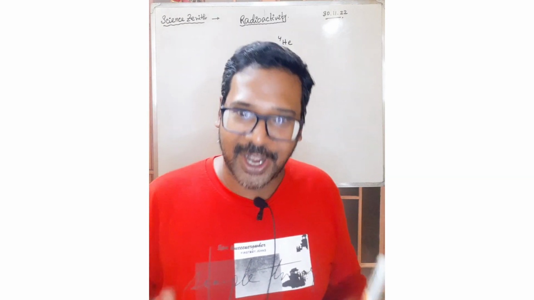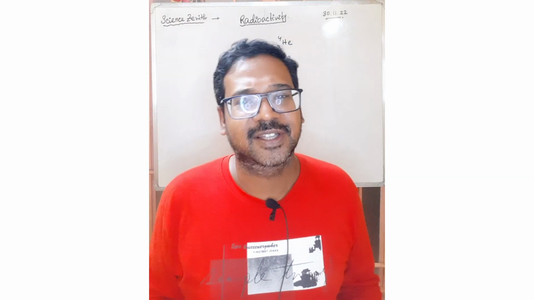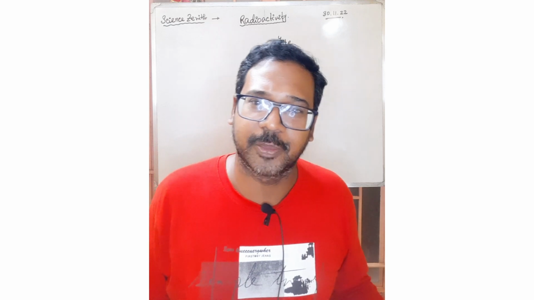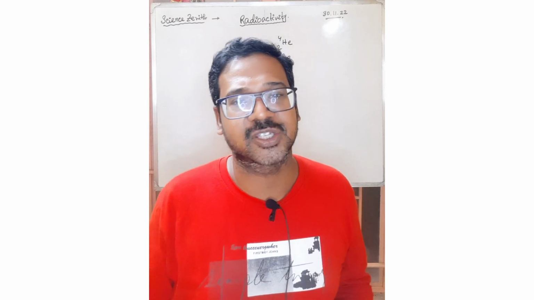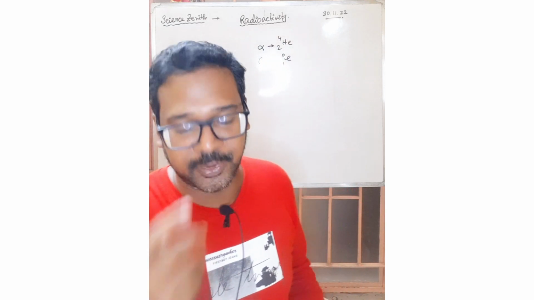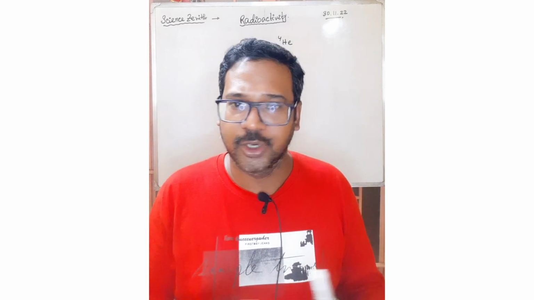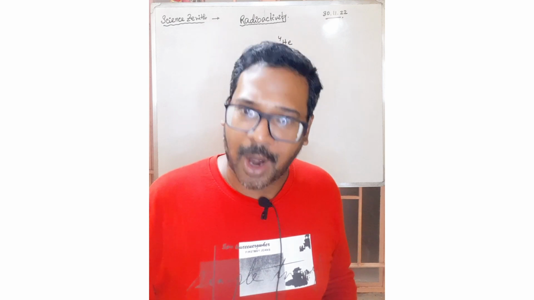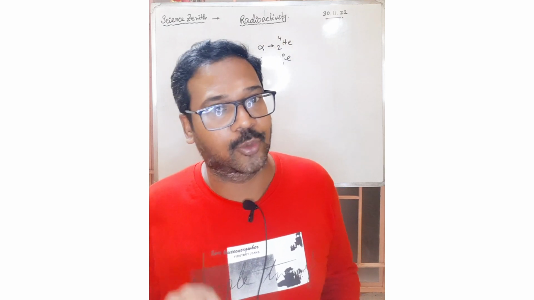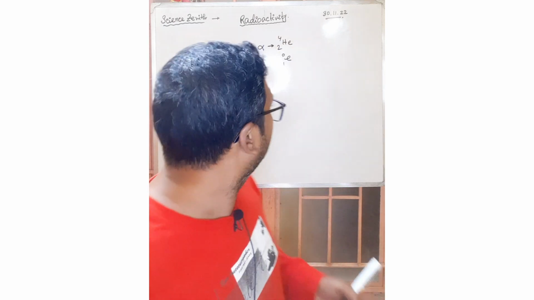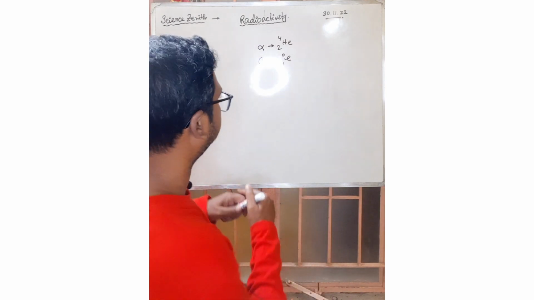Now, after knowing radioactivity, there is a very basic question: differentiate between alpha, beta and gamma rays. Alpha is positively charged, twice the unit positive charge. Beta is negatively charged, just like an electron. Gamma is neutral. Alpha and beta are particles in nature, while gamma is an electromagnetic wave, right? EM wave, you should write it.